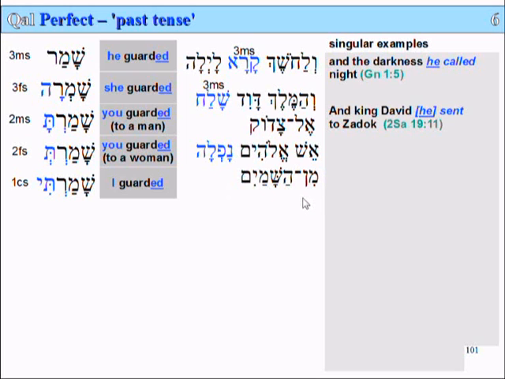Although we don't translate it quite like that, we say the fire of God is fallen from heaven or fell from heaven. But in Hebrew, it's literally she, because everything in Hebrew is either male or female. So that's the third person feminine singular. Okay, the next example.